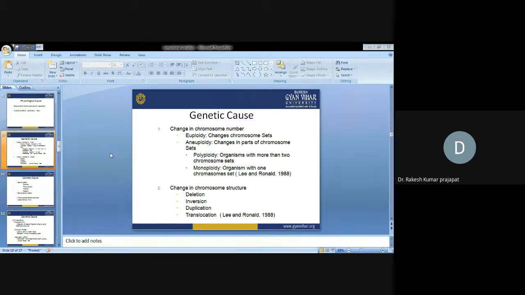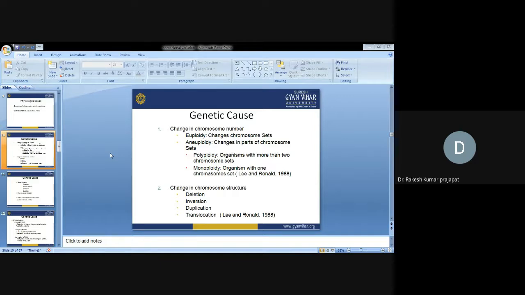Genetic cause: change in chromosome number. So these are the physiological causes. Now, what are the different genetic causes? Genetic causes could be change in chromosome number. So if a particular chromosome number either gets doubled or deleted, that is an increase or decrease in chromosome number. Euploidy represents the change in the chromosome sets. Correctly, we are talking about the sets, chromosome pairs, chromosome sets.